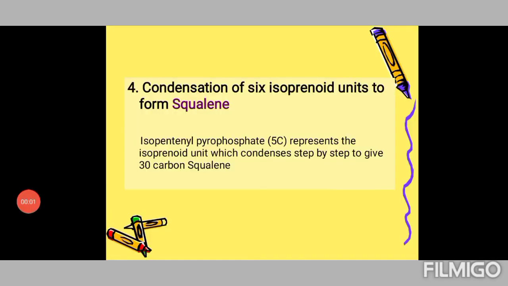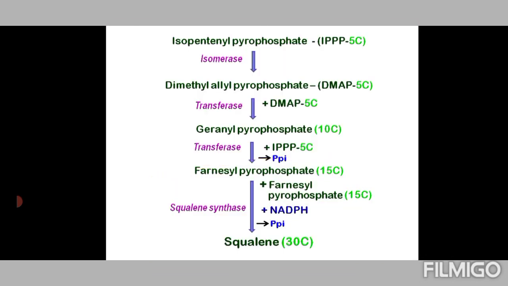The process up to the synthesis of squalene is included under the fourth phase. What happens is that squalene has 30 carbons in it, and isopentenyl pyrophosphate starts the process. Each isoprenoid unit has 5 carbons, and condensation of 6 such isoprenoid units, which are formed from isopentenyl pyrophosphate itself, gives rise to squalene. So 5 into 6, which means 30-carbon squalene is formed. And how? Let us see.